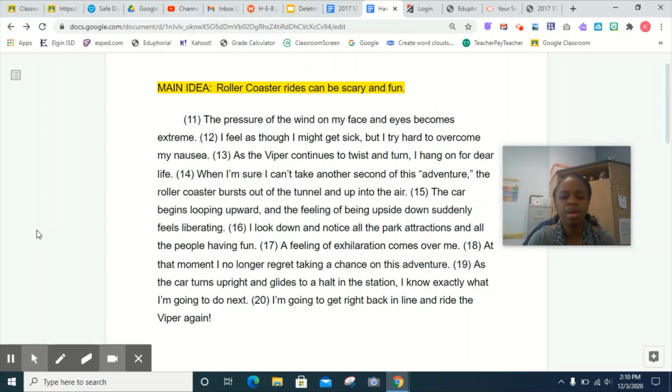I look down and notice all the park attractions and all the people having fun. A feeling of exhilaration comes over me. At that moment, I no longer regret taking a chance on this adventure. As the car turns upright and glides to a halt in the station, I knew exactly what I'm going to do next. I'm going to get right back in line and ride the Viper again.